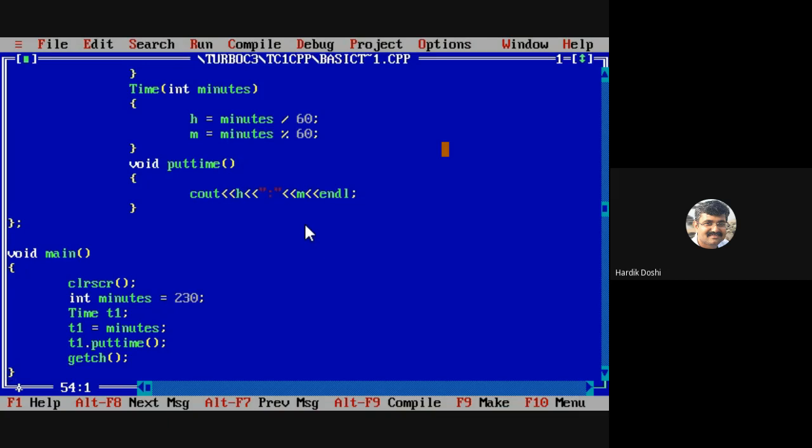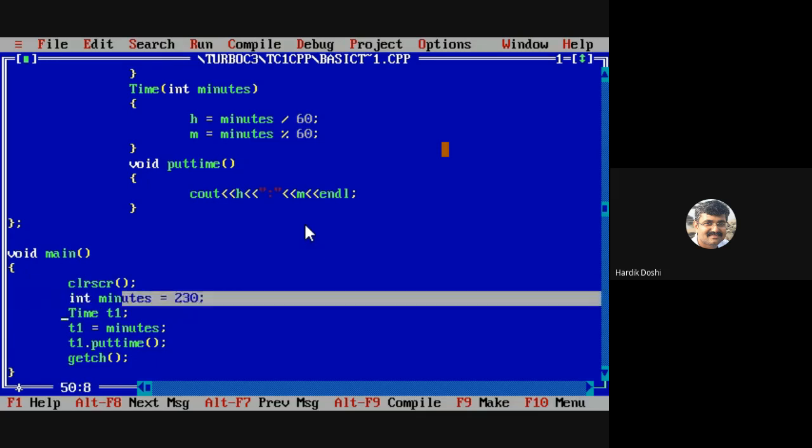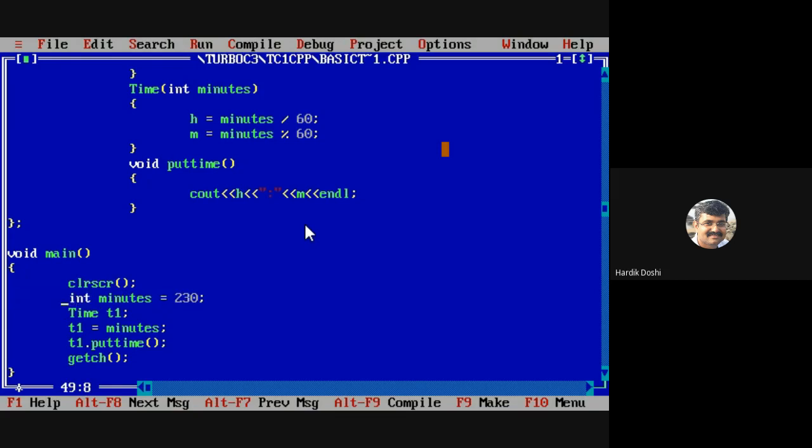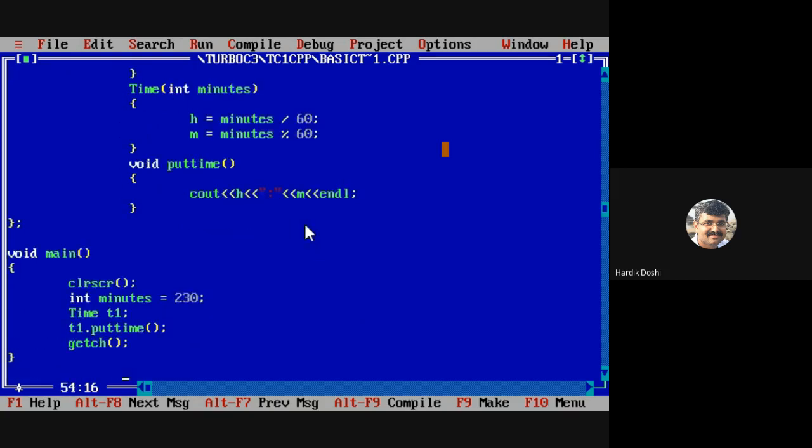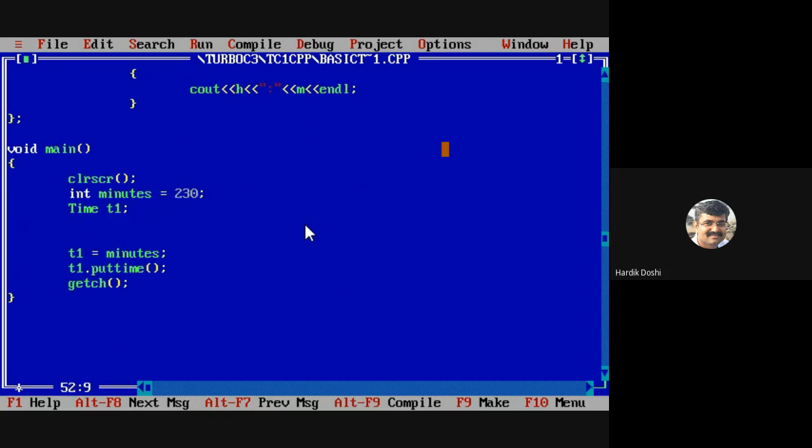Is it clear? Any doubts with this? Now, what if I want to do the reverse operation? What if I want to do the reverse operation? Let's say, integer minutes is equals to T1.